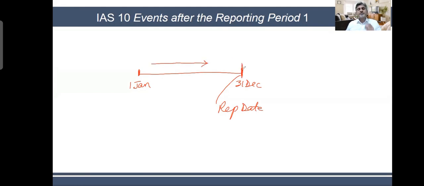Now, when you close books on 31st of December, you do not prepare your financials there, because until 31st of December you do not even have the full information. You are still requiring information. And by the way, who can do closing on 31st of December? In many cases it is a non-working day, and even if it is a working day, everybody is busy doing more interesting things. Nobody is bothered about financials. So you start working on financials somewhere after that.